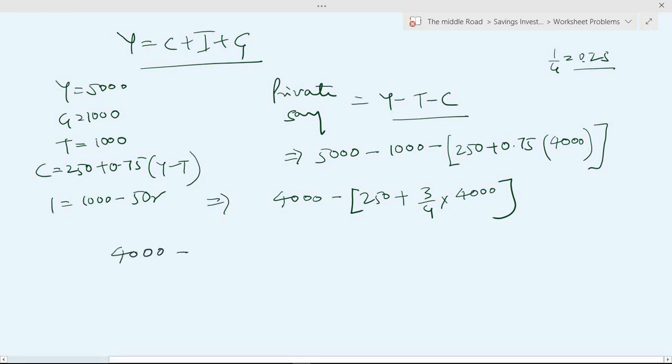So 4,000 minus 250. Now we know this becomes 3,000. So which will again become 4,000 minus 3,250. So ultimately private saving will come as 750.